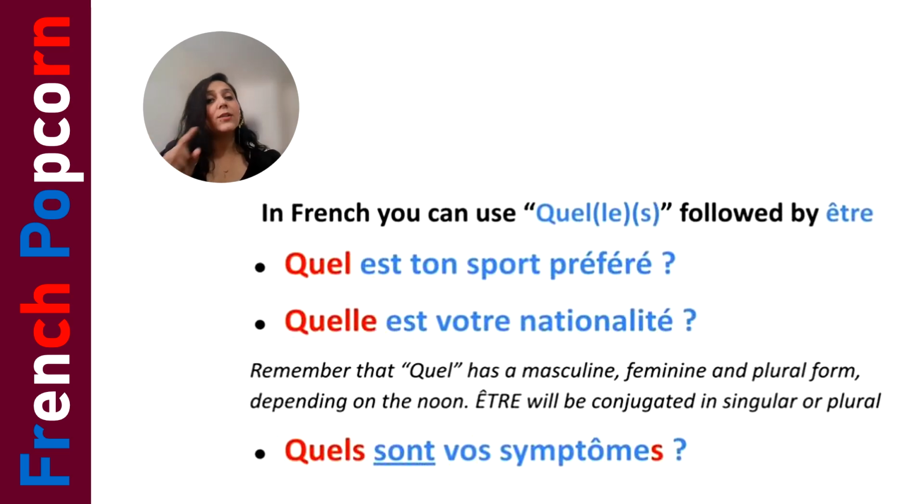That's why we are also changing the conjugation of the verb, which will be quels sont, not quel est. So be careful which form to use for singular or plural, masculine or feminine, what their spellings are, and the verb conjugation as well.